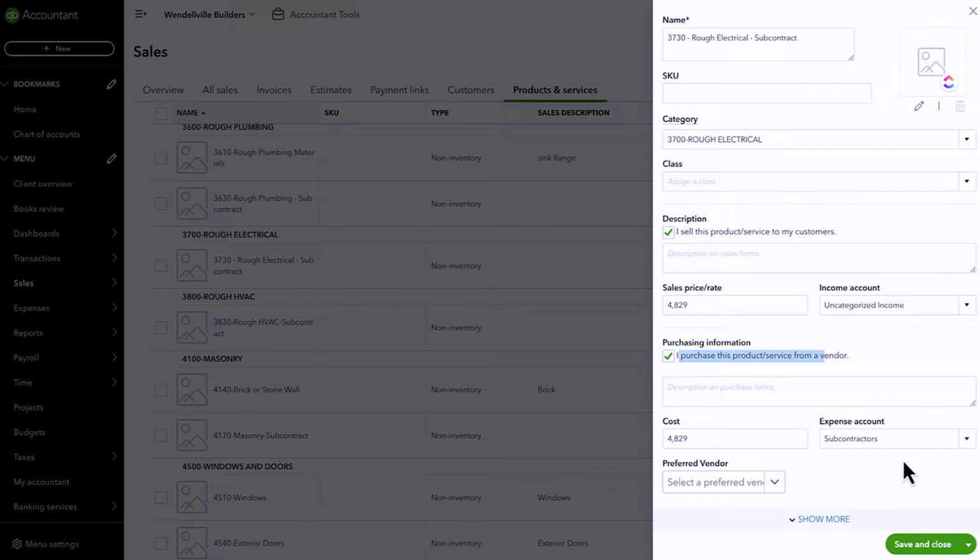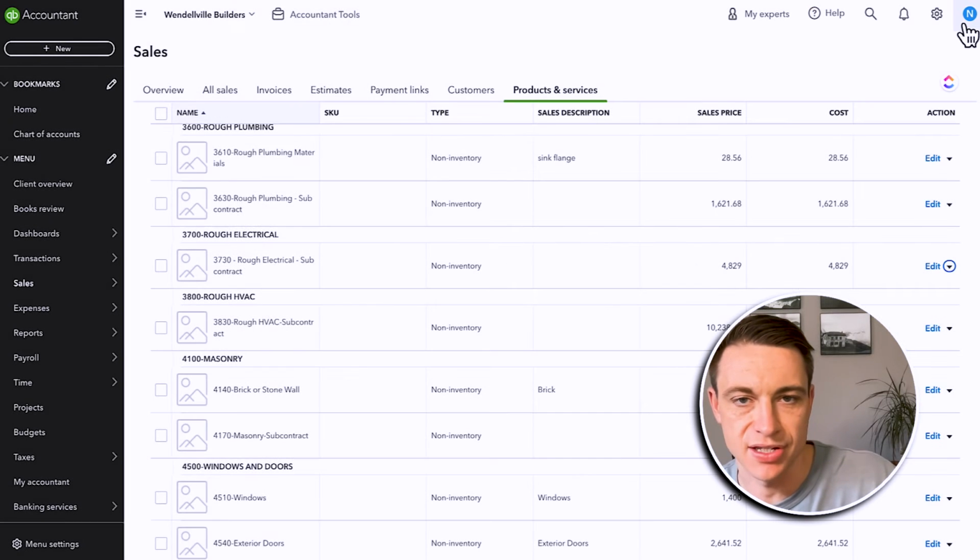So what this enables us to do is to drill down one level deeper into this list of what's called products and services or cost codes or construction categories. And we can use this level of detail, but it's going to map back to 1 or 2 or 3, whatever, a smaller number of accounts within our chart of accounts. And this enables us to get the best of both worlds. We have the level of specificity that enables us to compare to our budget, and we have a nice, neat P&L.